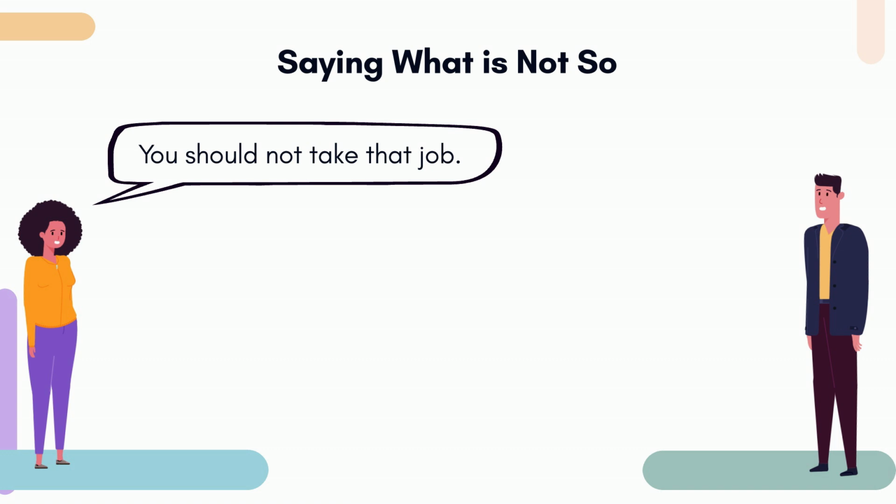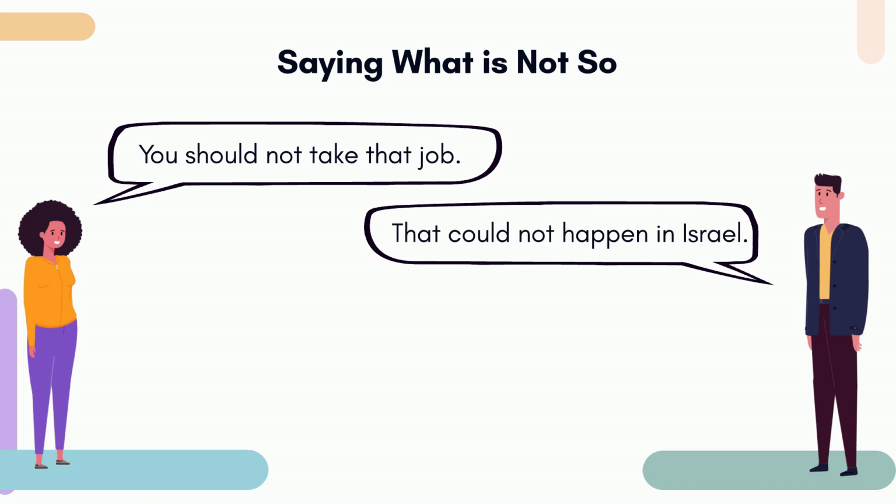And if I think that it is not possible that something could happen in Israel, I will say, that could not happen in Israel. Notice that the word not comes after the modals. Should not, could not.